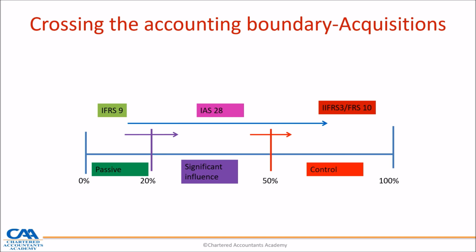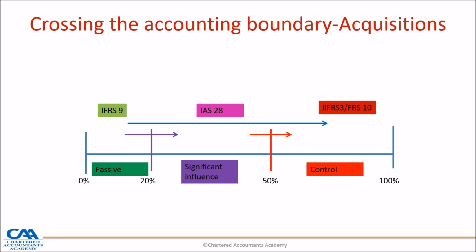So one may be holding a financial instrument, which is an investment below 20% if control is based on voting rights. And that investment can move straight to control if the acquirer acquires further interest, which gives them control.